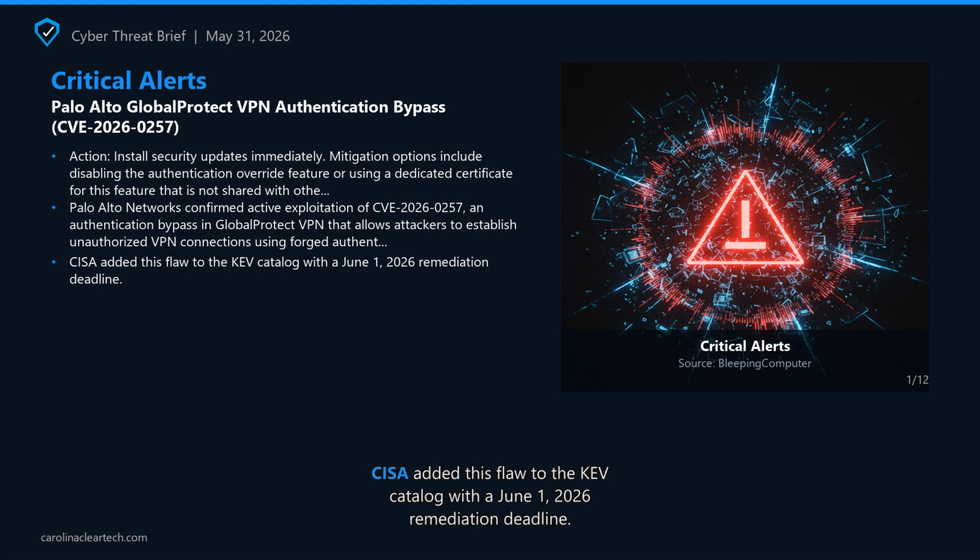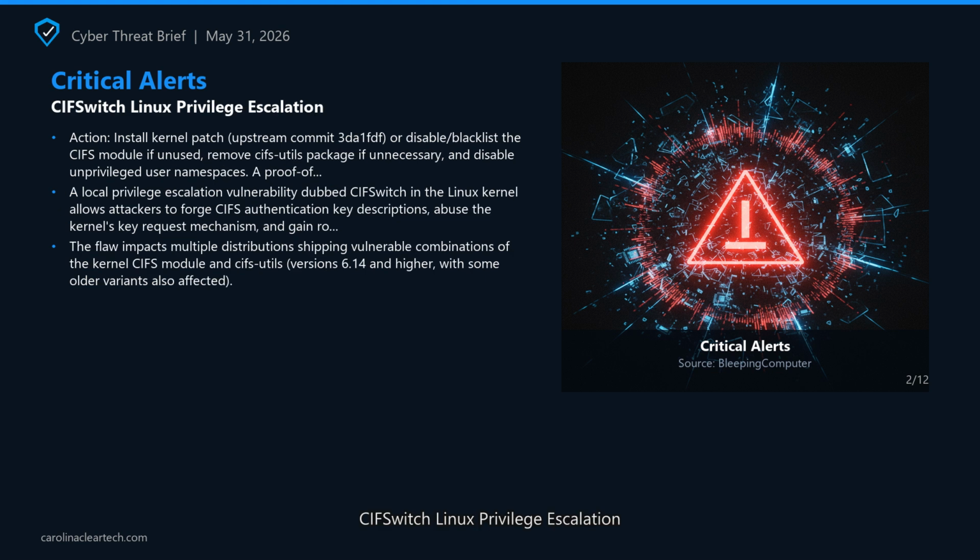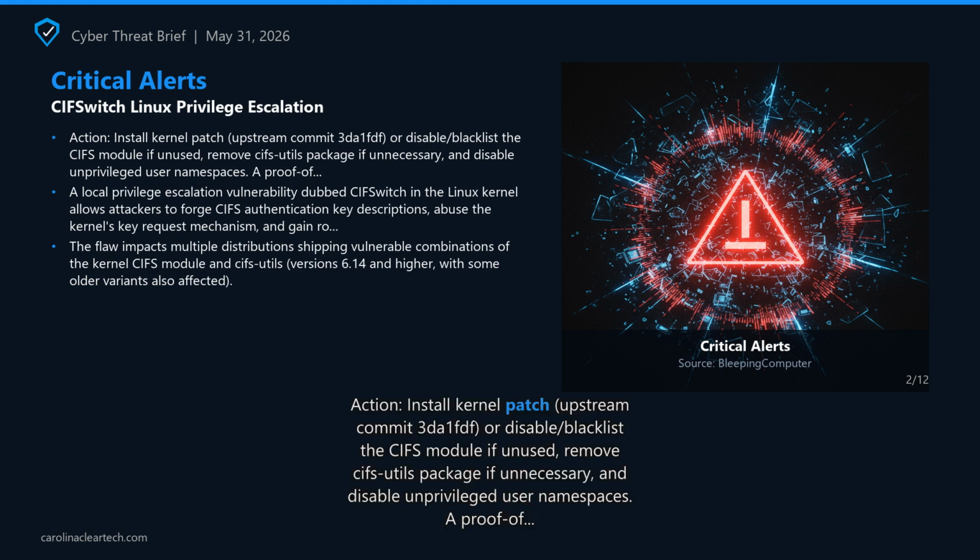The vulnerability stems from PAN-OS validating authentication override cookies by decrypting them with a private key but not performing signature verification. Action: install security updates immediately. Mitigation options include disabling the authentication override feature or using a dedicated certificate for this feature that is not shared with other services. Federal agencies must remediate by June 1, 2026. Sources: Bleeping Computer.